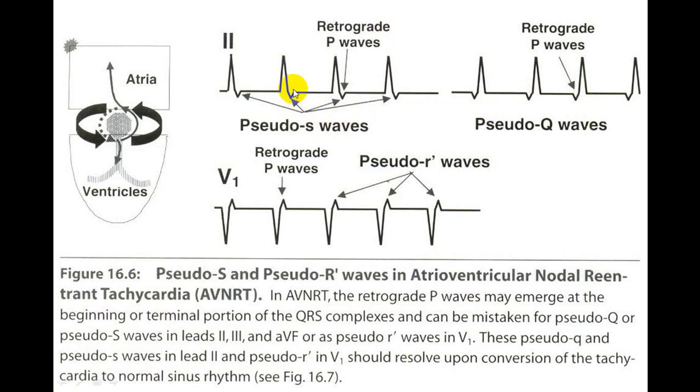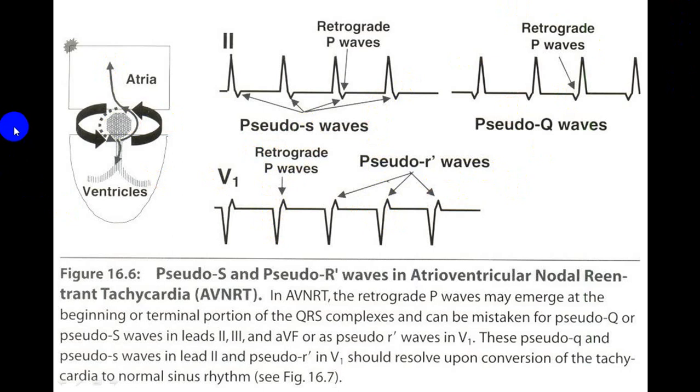Here P wave is after the QRS complex, we call it a pseudo S wave. And if P wave is after the QRS complex and it is in V1, because in V1 usually we have a small r and s, a second R wave will be seen, which is actually not an R wave, we call it a pseudo R wave. It is because of a retrograde transmission of an impulse from the AV node to the atrium that produces the pseudo R wave. So this is pseudo S, pseudo Q wave and pseudo R wave.